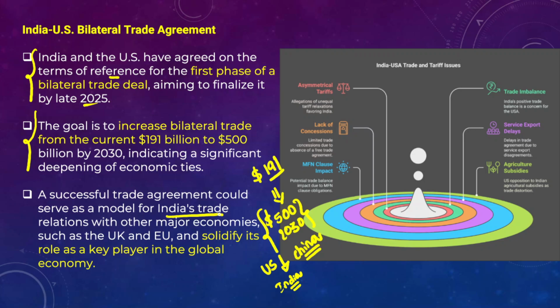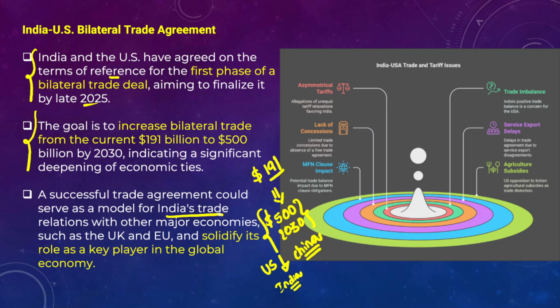Remember that as of now, India doesn't have a free trade agreement with the UK, the European Union, or even Canada. However, India is in negotiations with all these countries to have a free trade agreement, which can substantially benefit India, because India can export to these countries, and with most of them India has a surplus balance of trade.